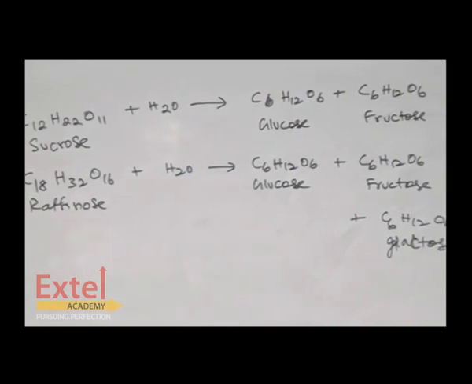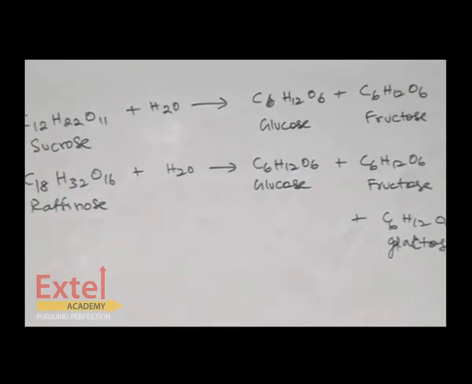So sucrose, a disaccharide, upon hydrolysis forms 2 monosaccharides. The trisaccharide raffinose upon hydrolysis forms 3 monosaccharides.